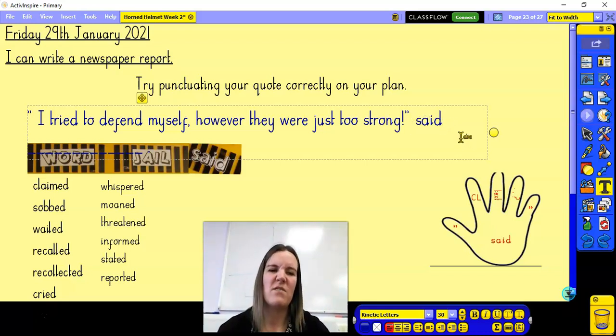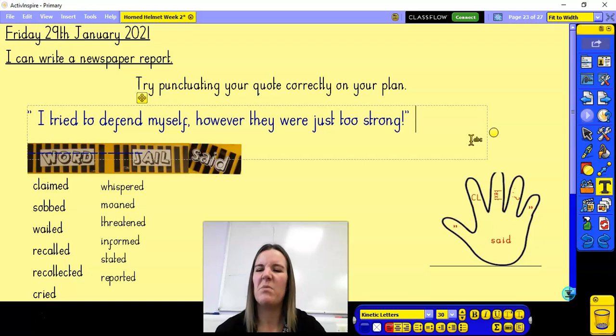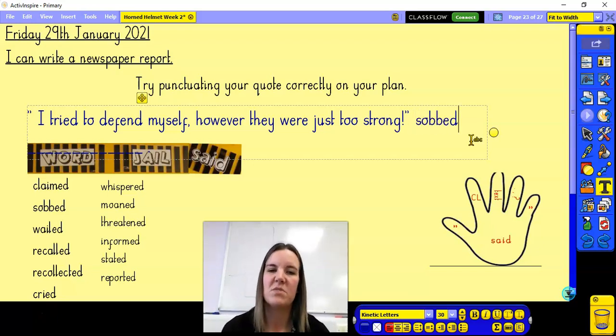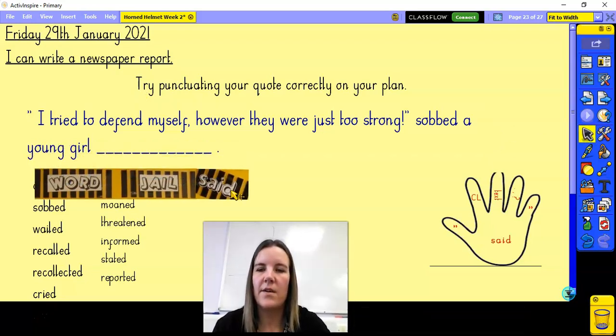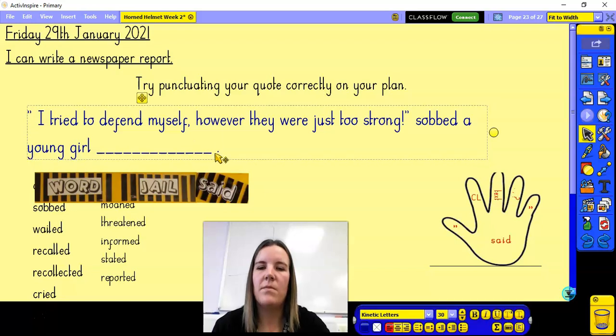And then again, I don't like the word said, but I think she would probably be quite upset if she said that. So I'm going to use the word sobbed, which means the same thing as crying. So I tried to defend myself. However, they were just too strong. Sobbed a young girl. Oh, let's move that picture out of the way there. Okay, so I know I can then end my sentence with that full stop.